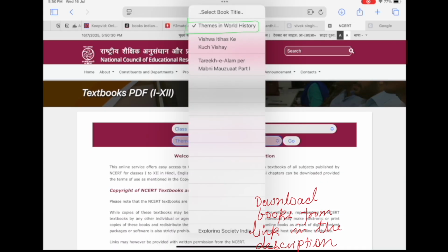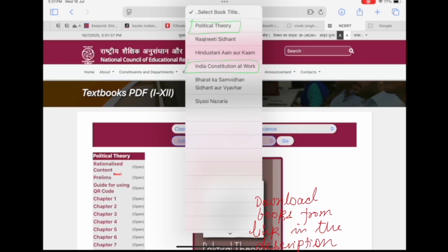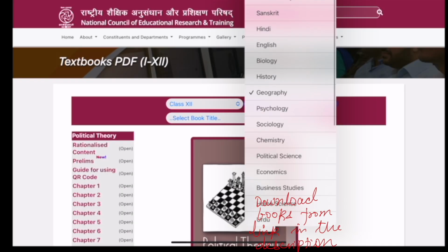Also, I would recommend downloading a soft copy of the NCERTs from the link given in the description. You can download the entire set. You can note down the names from the screen by slowing down the speed of this video.